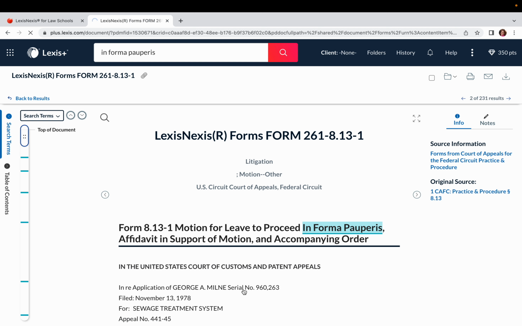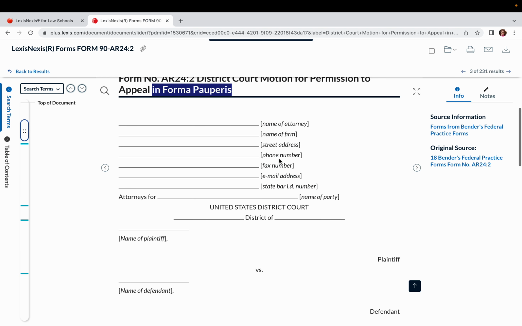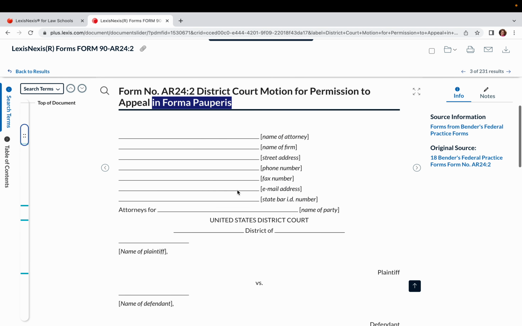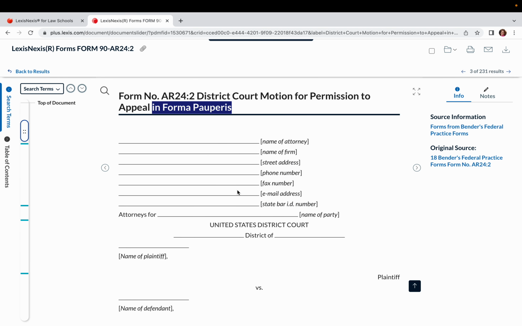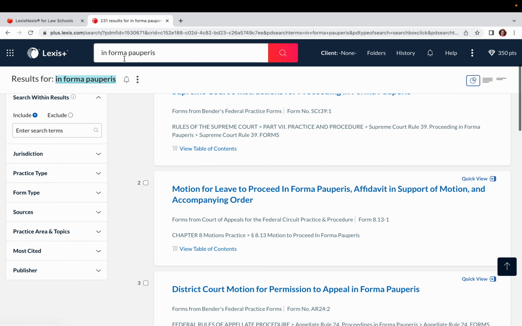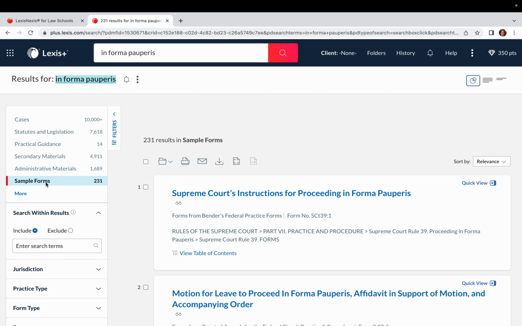So if you're not finding what you need in Practical Guidance, remember that there's also a forms database on Lexis as well. And the easiest way to go about doing it is run your search and then, of course, go to sample forms and you'll see that populate.